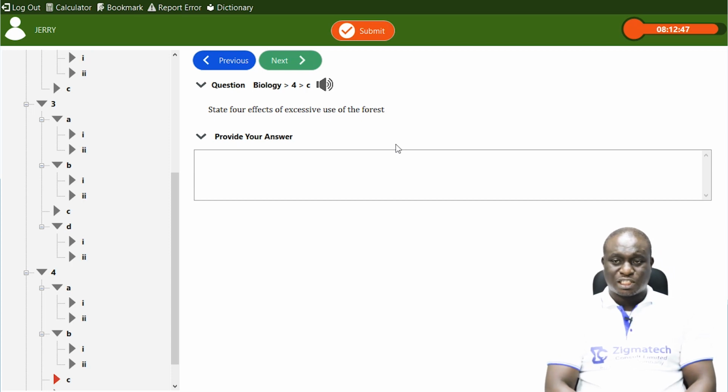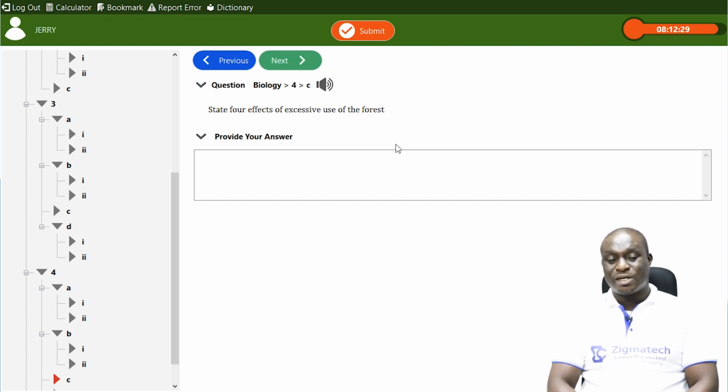Properties. All right, so that's number 3. It can lead to global warming. And then number 4, if you remove the forest, you are actually removing the shelter of most living organisms, most animals.